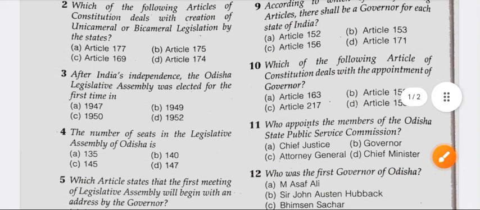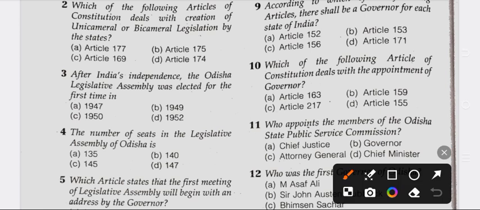Question number 3. After India's independence, the Odisha Legislative Assembly was elected for the first time in. Option A 1947, option B 1949, option C 1950 and option D 1952. So right answer is option D.